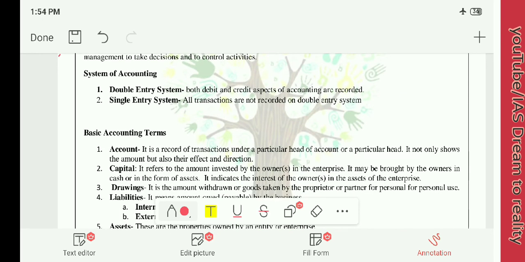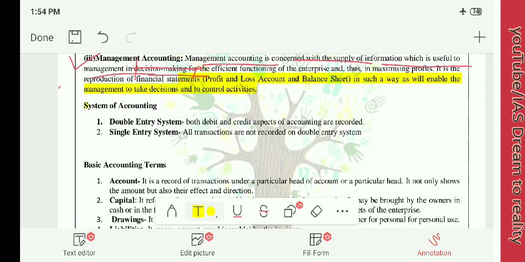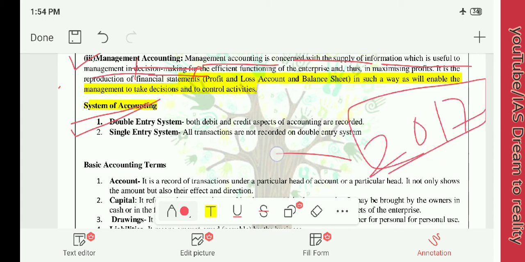Then we will move to system of accounting. What is system of accounting? There are two systems of accounting. One is double entry system and the other is single entry system. This concept is very important, as in the previous year 2017 EPFO examination there was a question on this concept, that is system of accounting. One is double entry system and single entry system.